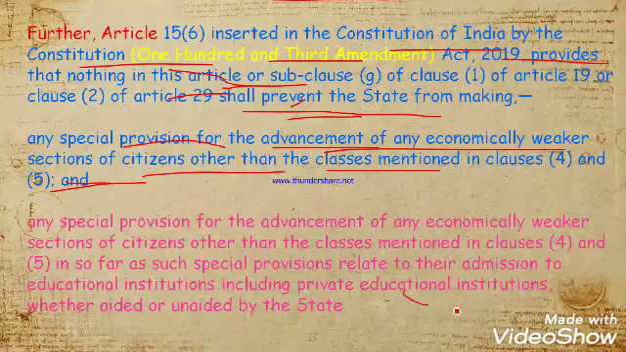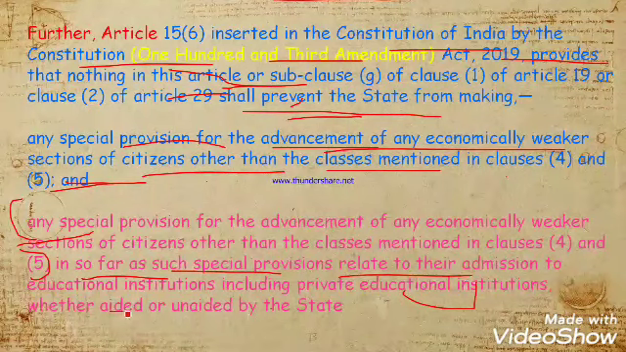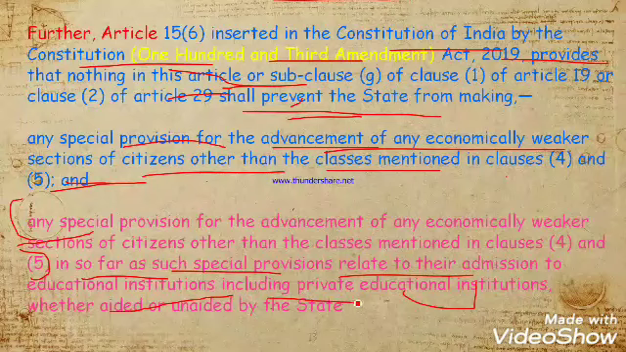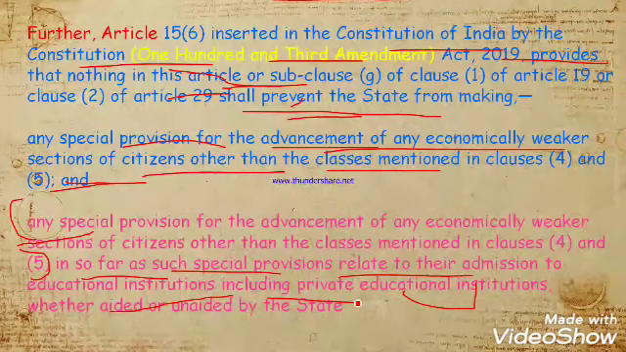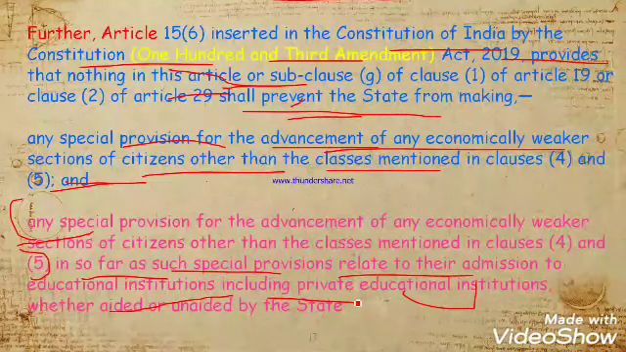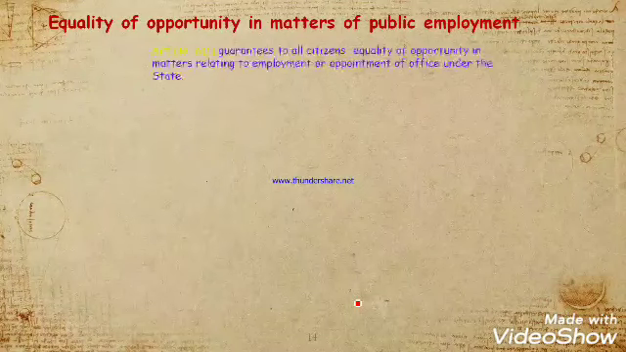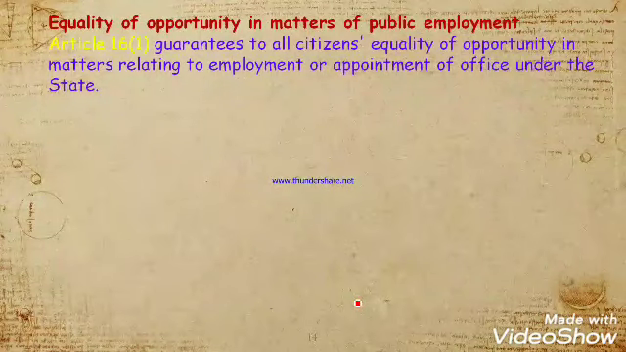Okay, I have already explained you from here to here. The main thing that is important is from here. So far as such special provisions related to admission and education are concerned, there are certain exceptions in Article 15.6, where you cannot give benefit to a class of society in the case of private educational institutions, whether aided or unaided by the state, whether run by the state or not. Okay. Equality of opportunity in matters of public employment.